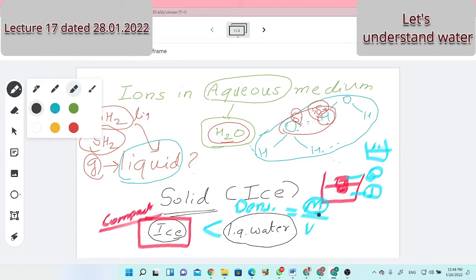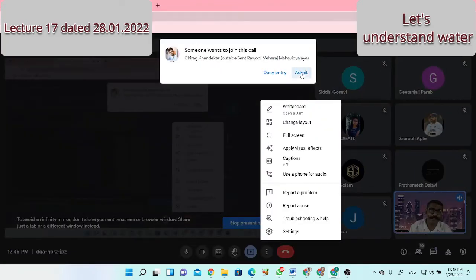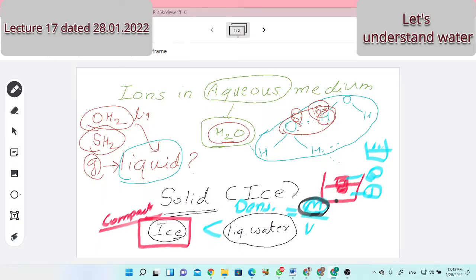So let me say this mass, one particular quantity of water: 18 gram of water, 30 gram of water, 50 gram of water, a particular mass only I am taking. 50 gram of water, how much volume does it occupy? We can measure in cubic centimeter or dm cube. And 50 gram of water and its volume in solid form; solid volume also we can measure, no? Suppose in cubic form, then a cube of side raised to 3 is the volume. That's a cubic crystal.